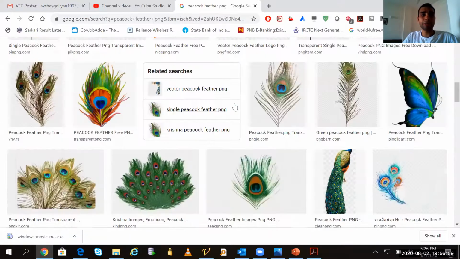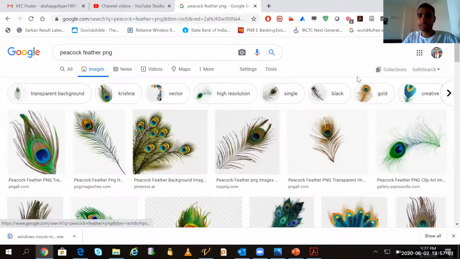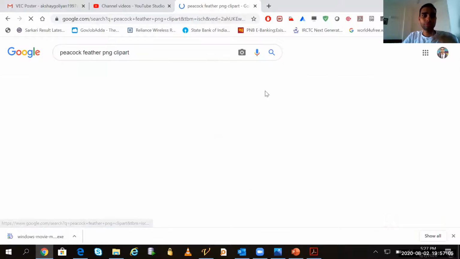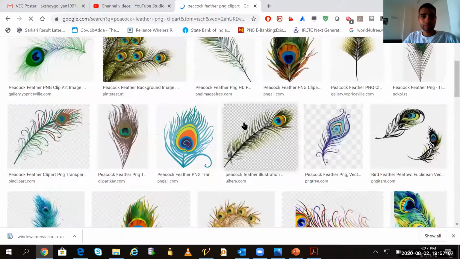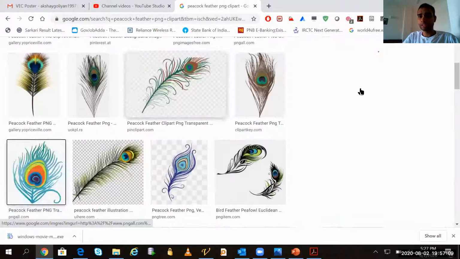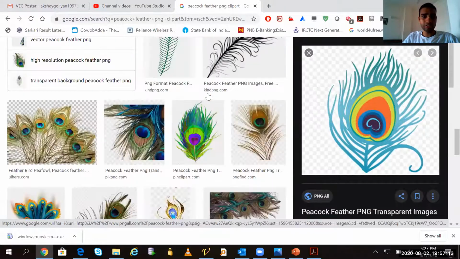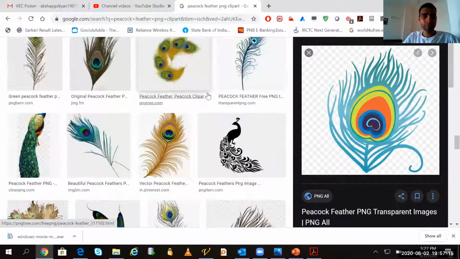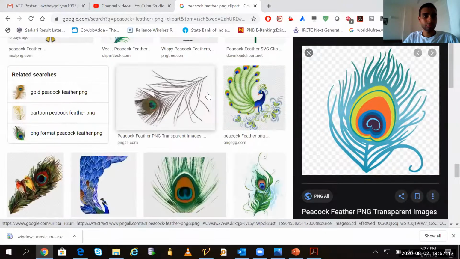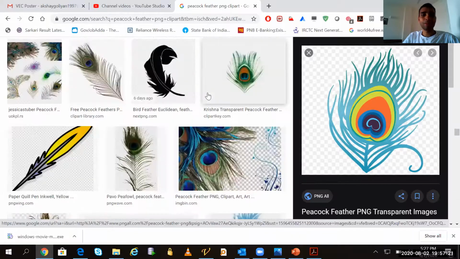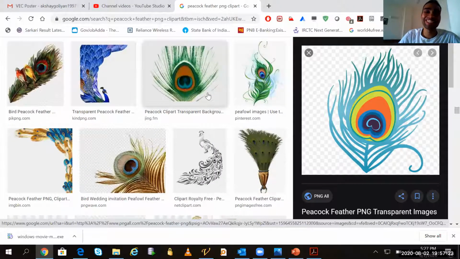Okay, I will find it in clip art maybe. Here I'm getting in clip art. This is also a very beautiful image, but I'm searching for mine one. Okay, maybe I have to search it a little bit.